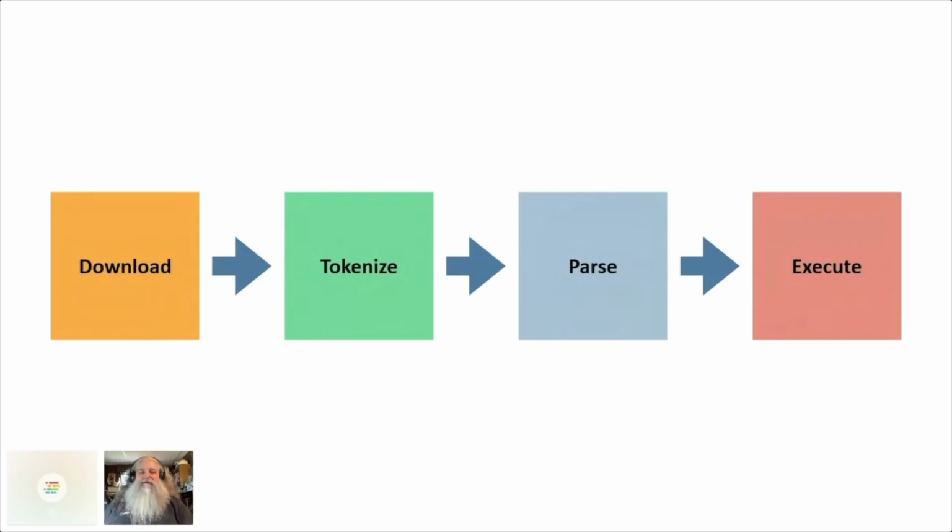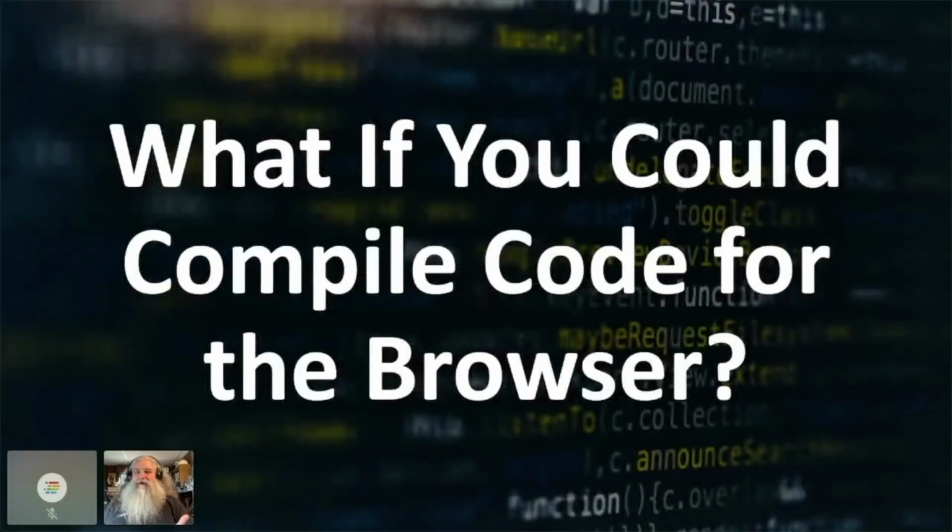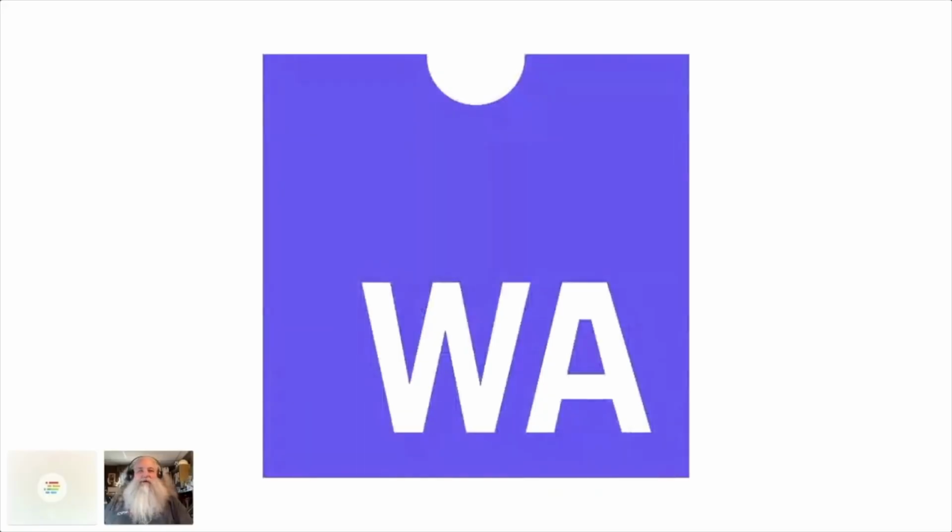But what if there was some way that we could compile code to run in the browser? If we could compile code to run in the browser, we could pick whatever language we wanted, and so we wouldn't be stuck with JavaScript. We could make it small and tight and compiled into some sort of bytecode, and so we wouldn't have this parsing problem, this performance issue. And that is what WebAssembly is. WebAssembly is code that has been compiled for the browser. And it's kind of cool. It's a virtual machine that runs in your browser, runs WebAssembly bytecode.